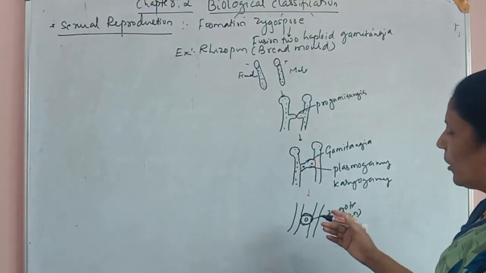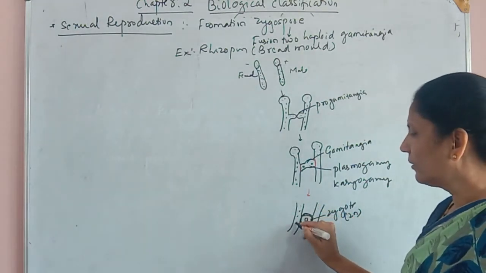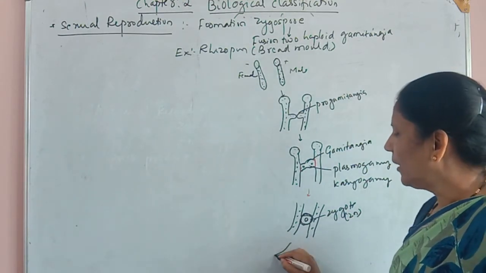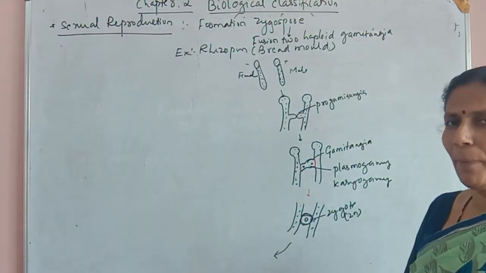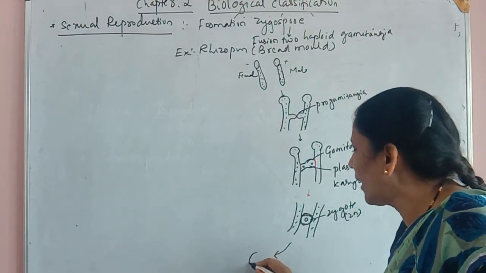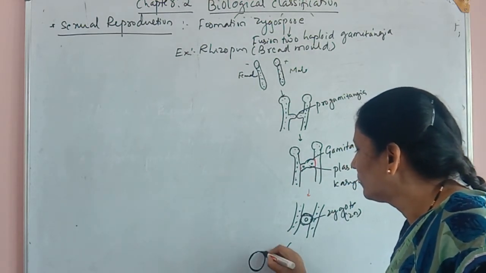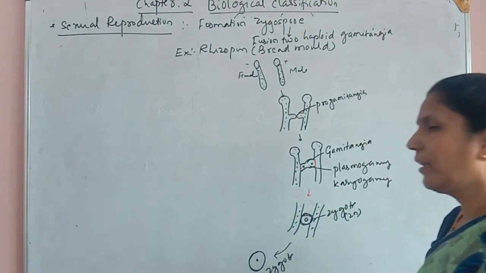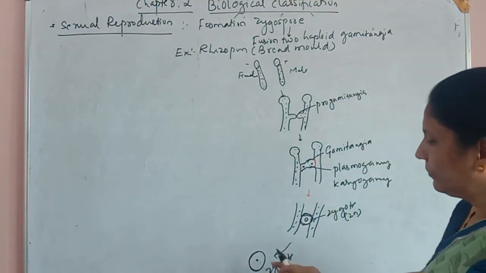This zygote may remain with the parental hypha, or it may detach from the parental hypha and produce an outgrowth.